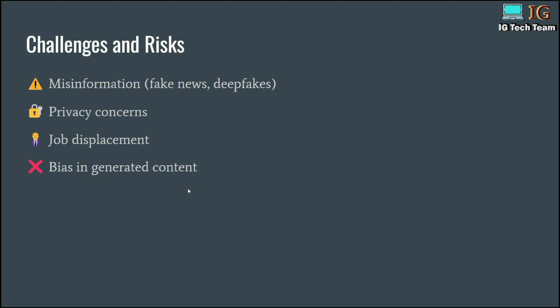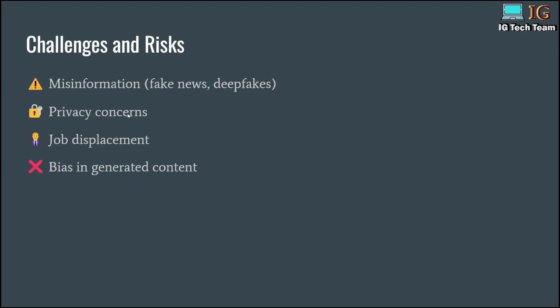Next one is challenges and risks. First one is misinformation, like fake news, deep fakes. Like you might have seen somewhere that some celebrity has done something, but that is not true. The content can be made by AI, so this is the risk that generative AI might have.